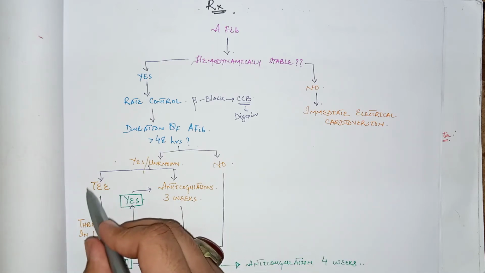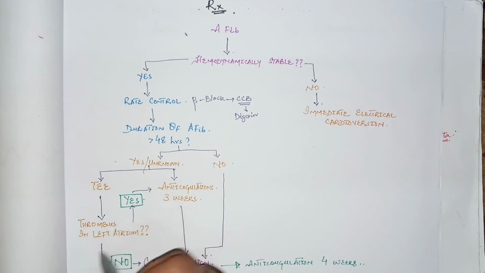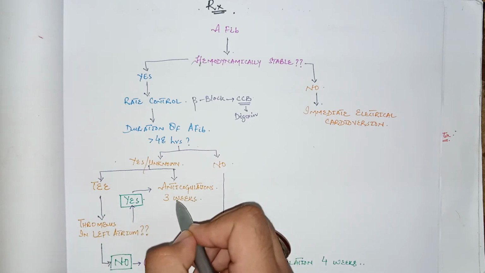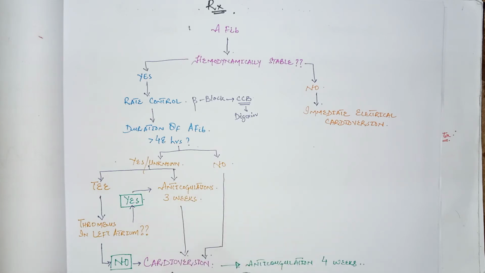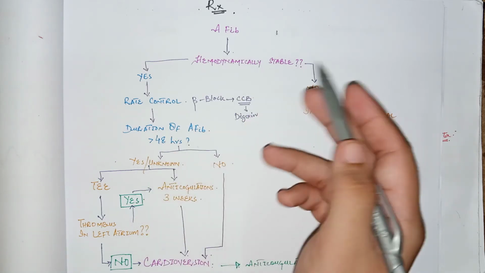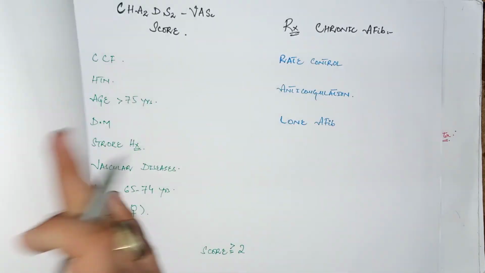But if the transesophageal echocardiogram shows thrombus in the left atrium, then give the patient anticoagulation as usual for 3 weeks, and then perform the cardioversion, and in the end give the patient anticoagulation therapy for 4 weeks. So this chart is very important for the management of atrial fibrillation. Now come to